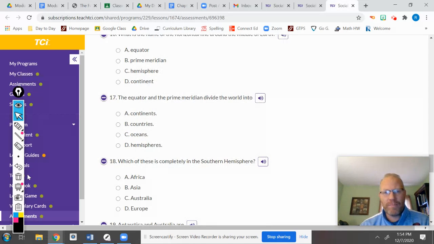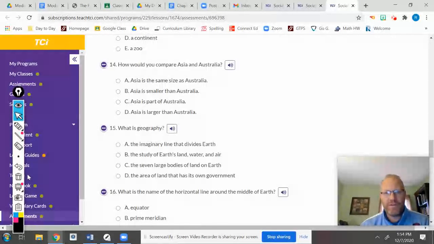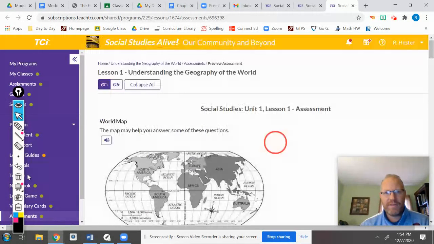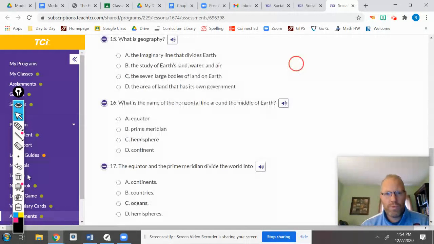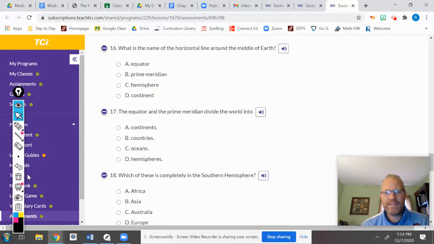The equator and prime meridian divide the world into continents, countries, oceans, or hemispheres. So when we look at these lines, how do they cut the Earth? Do they cut it into continents, countries, oceans, or hemispheres?